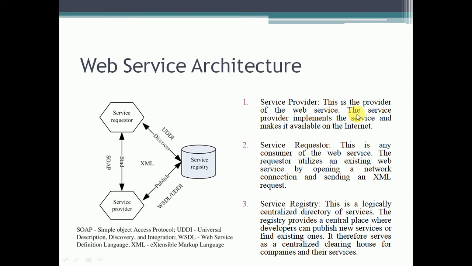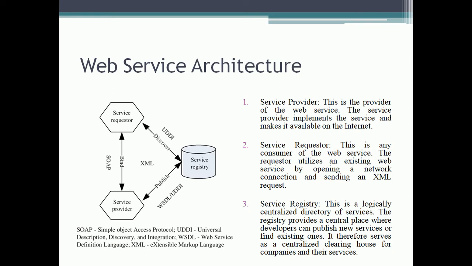This is the provider of the web service. The service provider implements the service and makes it available on the internet. 2. Service requester. This is any consumer of the web service. The requester utilizes an existing web service by opening a network connection and sending an XML request.